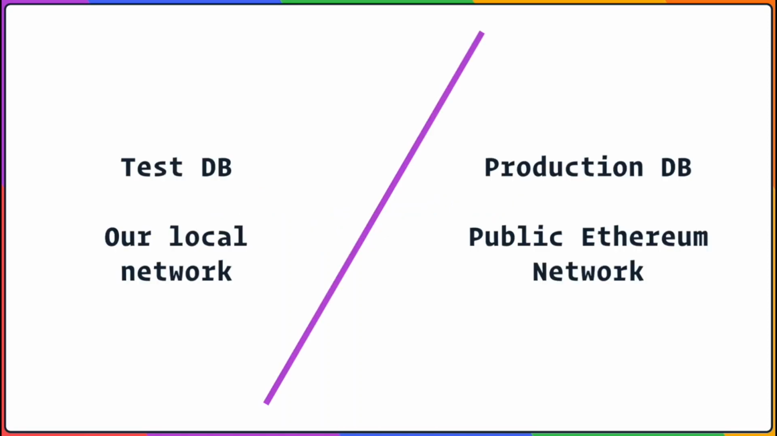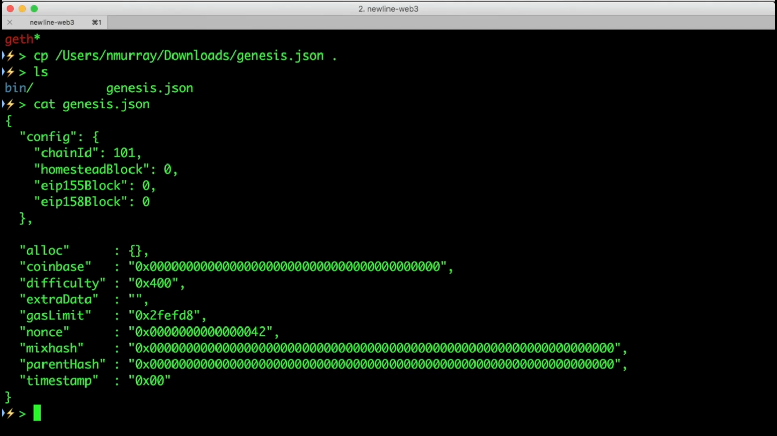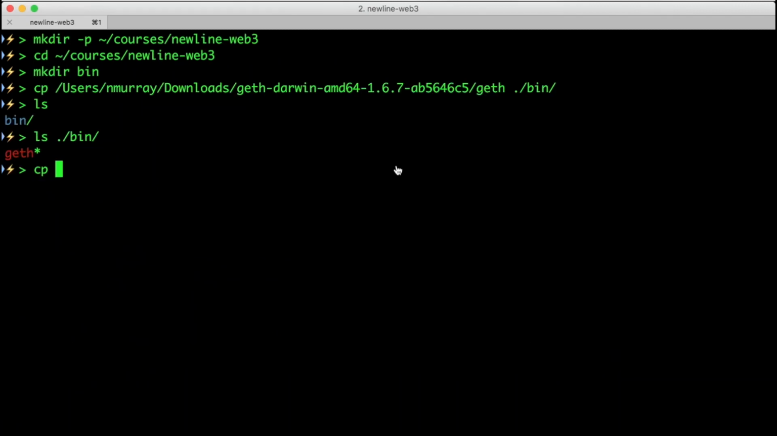For now, just think of it like your test database and your production database. You can't just merge your test database into your production database and expect it to work. Similarly, changes to our local Ethereum blockchain will have no effect on the production Ethereum network. We're going to configure our local test blockchain by using this configuration file, genesis.json. You can get a copy of this file from the lesson notes. Each of these configuration parameters will make sense in time, but for now, just copy this file and save it as genesis.json.